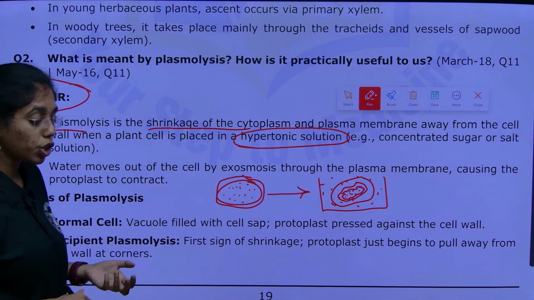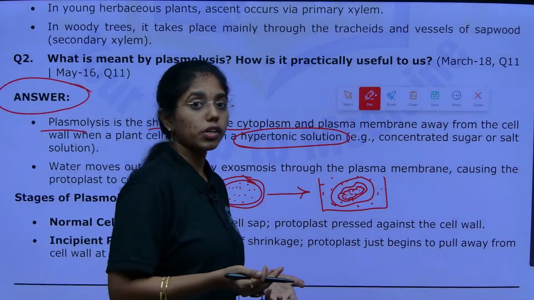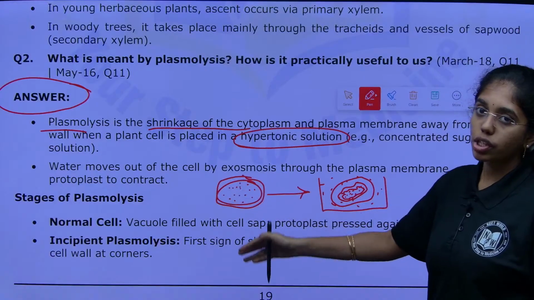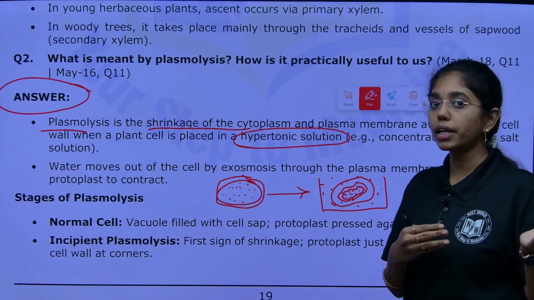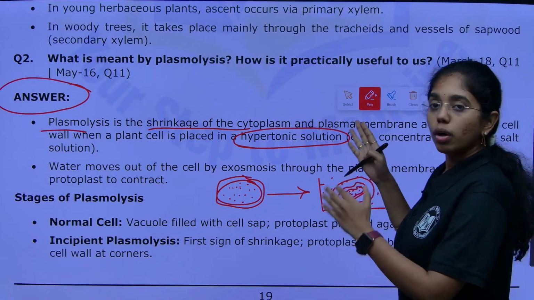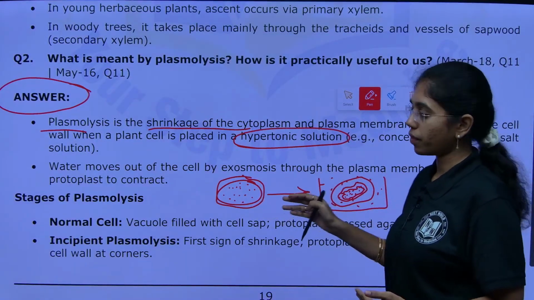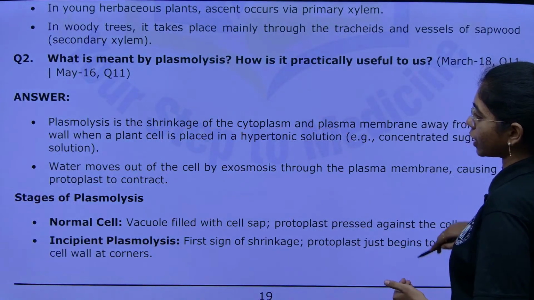Diagrammatic representation is mandatory again. It is your wish whether you draw the diagram immediately after the answer or after the stages of plasmolysis, that is completely your comfort. But if you give a diagrammatic representation like this, that will be impressive. Now, stages of plasmolysis.